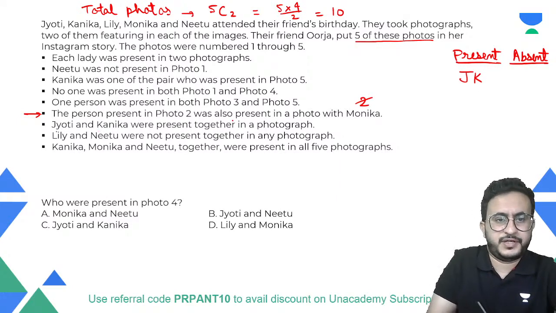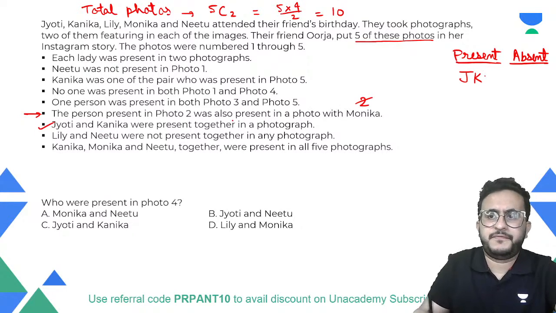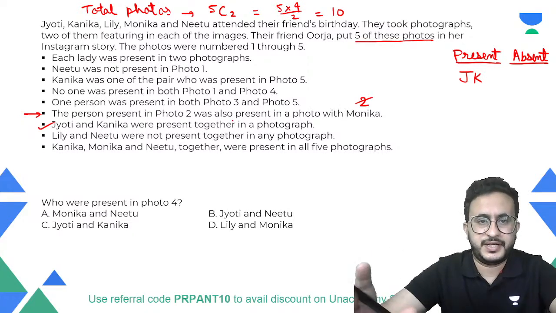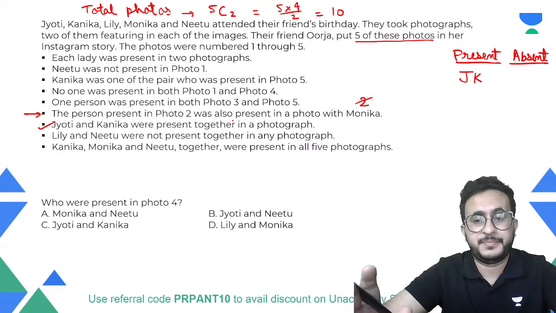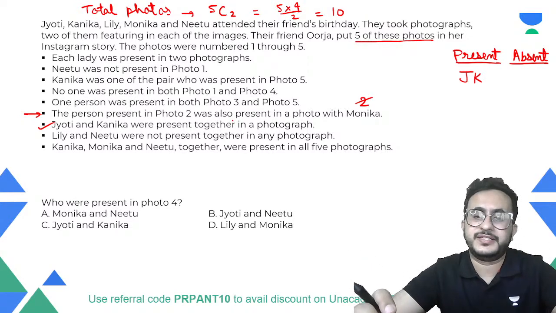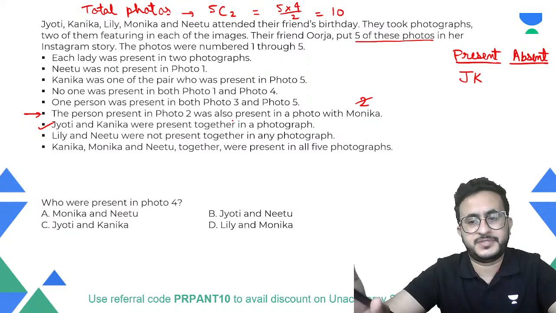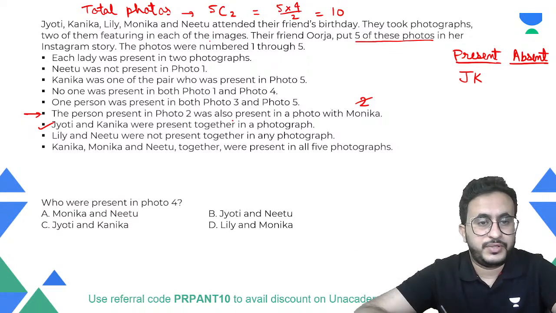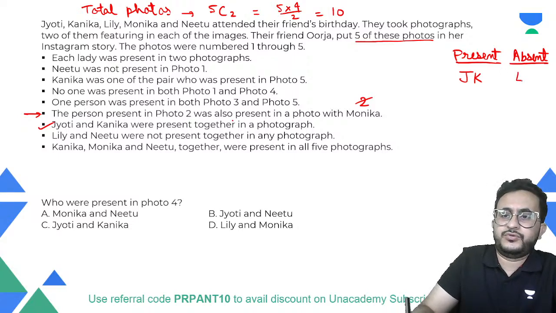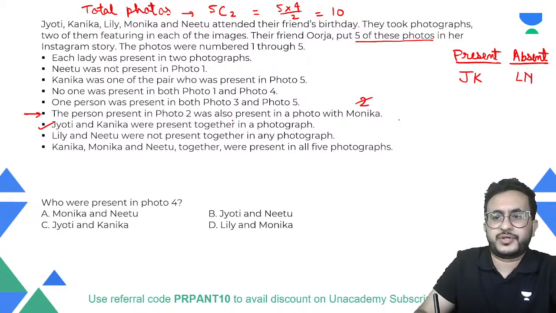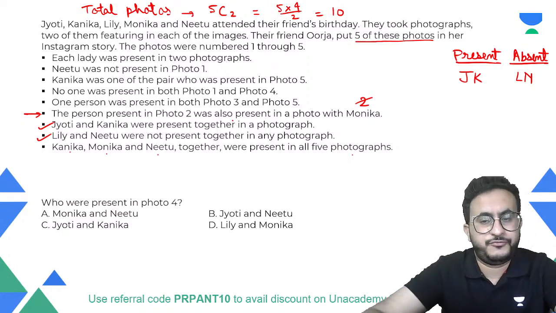So that we have utilized, we will get 10 pairs, right? As we calculated, we will get 10 pairs. So let us find out which pairs are present together, which pairs are absent. Now, Lily and Neetu were not present together, so that means Lily and Neetu will never be present in any photograph. Now next thing is given that Kanika, Monica and Neetu together were present in all five photographs.